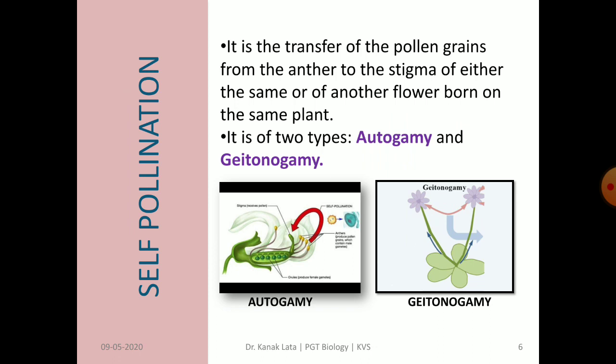What is this? Self pollination is transfer of pollen grains from anther to the stigma of the same flower or another flower of the same plant. It is of two types, autogamy and geitonogamy. It is clear from the figure about the differences between autogamy and geitonogamy.